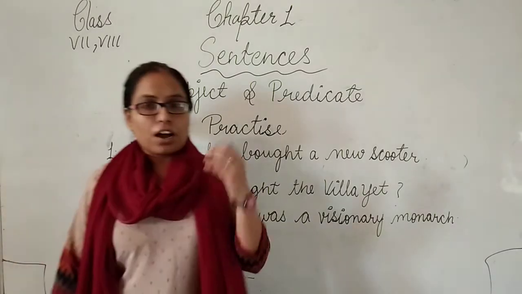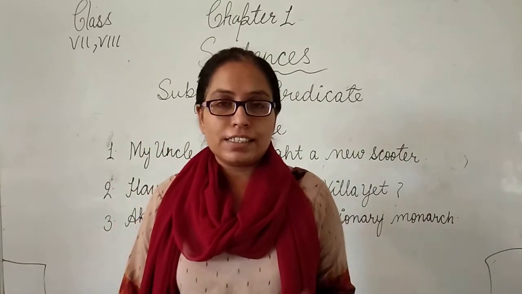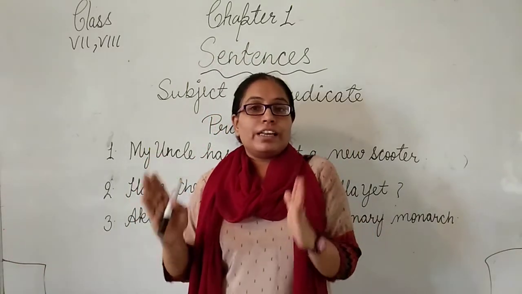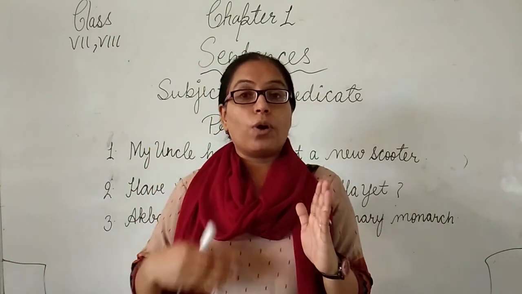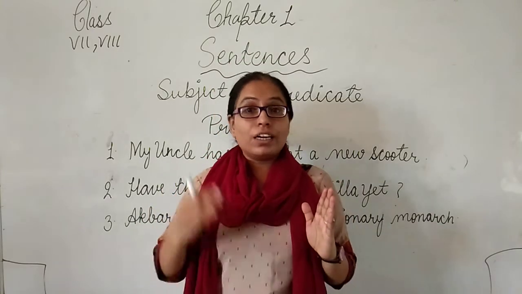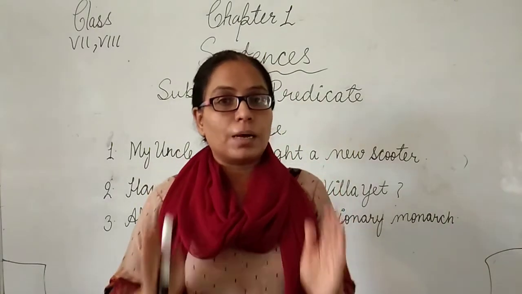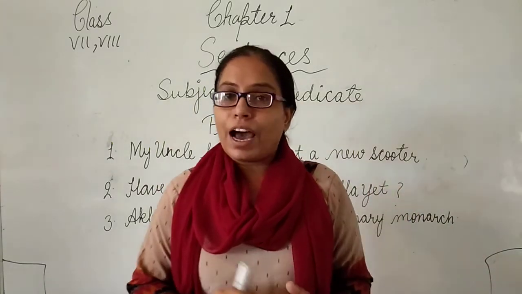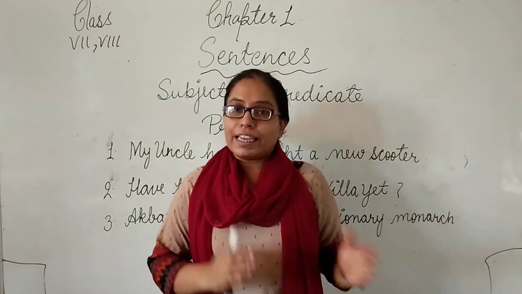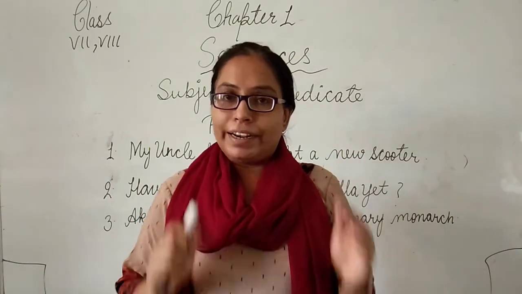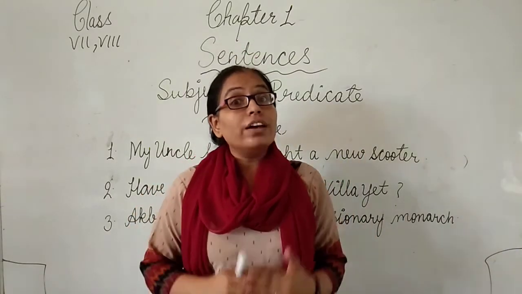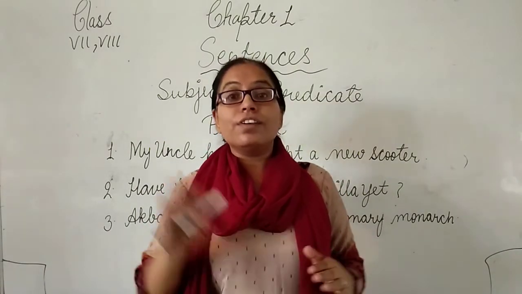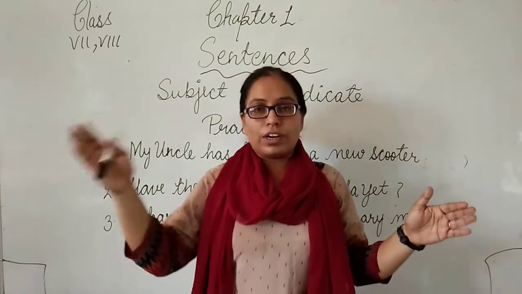According to English grammar, in the sentence, the subject is the first part, and it explains what we are talking about. In the sentence, the subject is a person, thing or pronoun that we are talking about. And the second part of the sentence is the predicate, which says what the subject is doing in the sentence. Okay, I hope you are clear about the difference between the subject and the predicate.